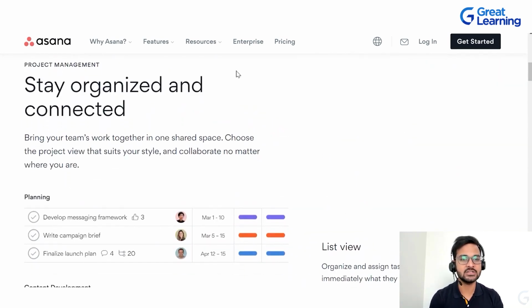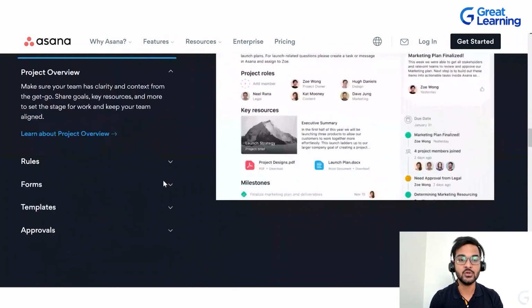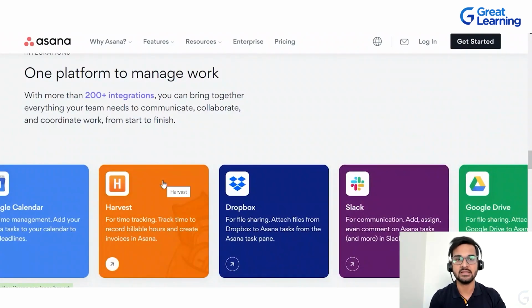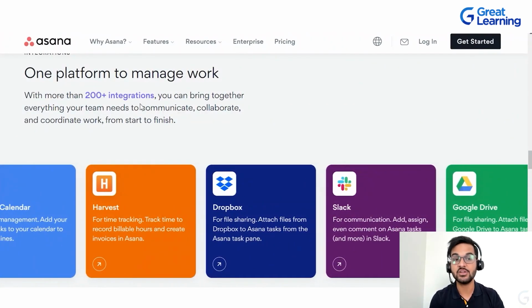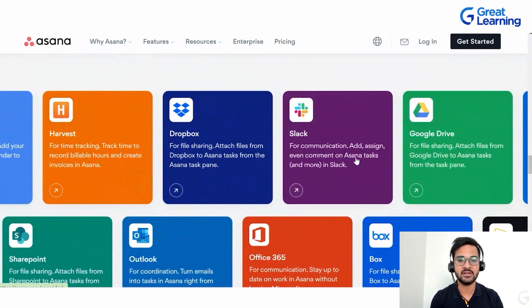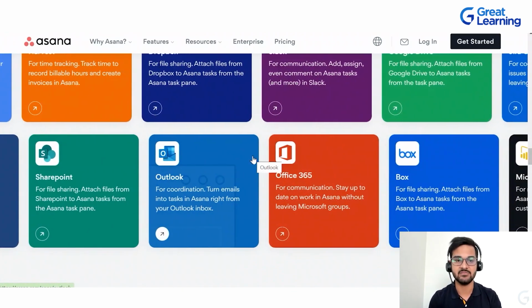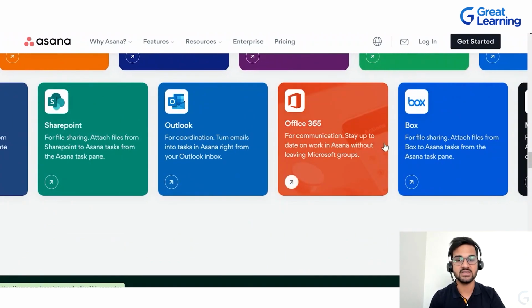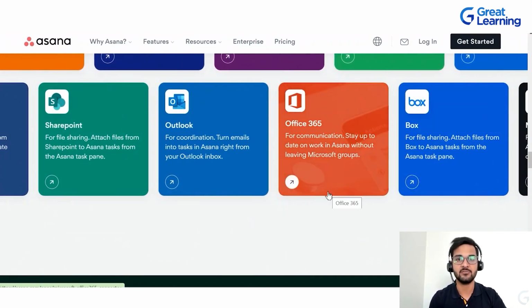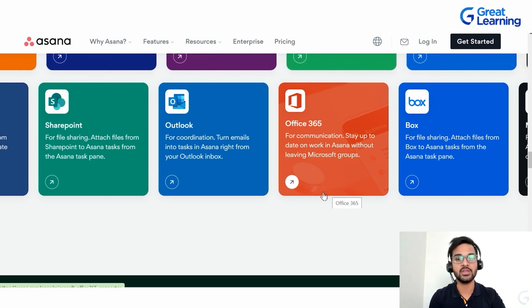If you want to read more about it, some other features of Asana are also written over here, such as stay organized and connected. You can read these things. Other than this, for example, I told you that Asana has integration with a lot of other applications as well. So it has integration with 200 plus other platforms, such as Outlook, Slack, Google Drive. Outlook is one, as we already discussed in the previous module. SharePoint, Office 365, Box, all of these other platforms Asana has integration with. So it is going to help the team in collaborating, working together.